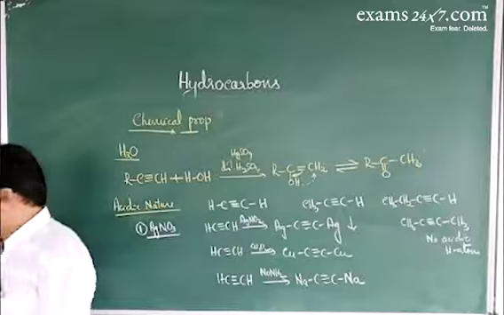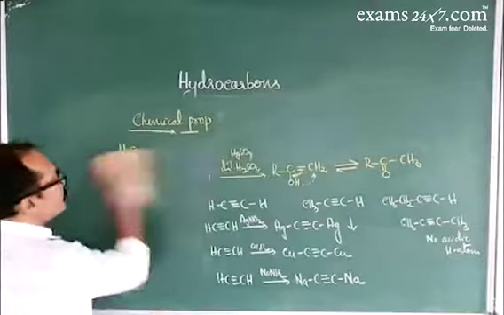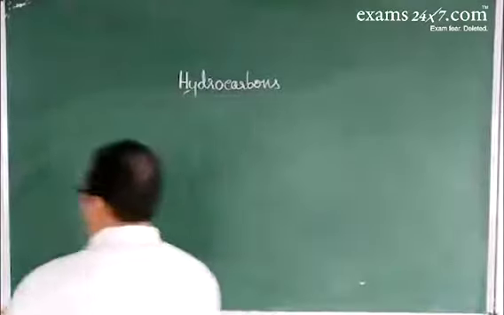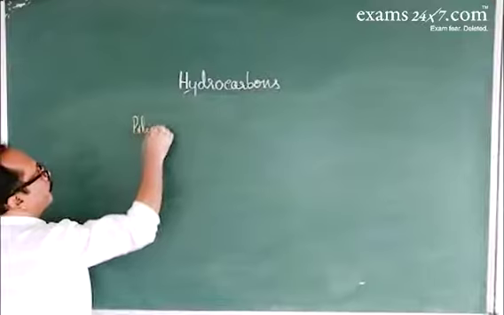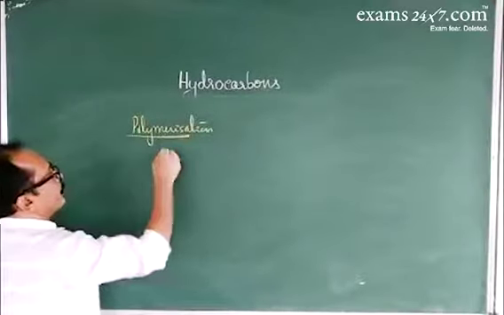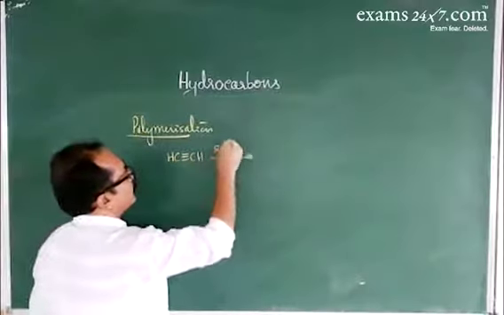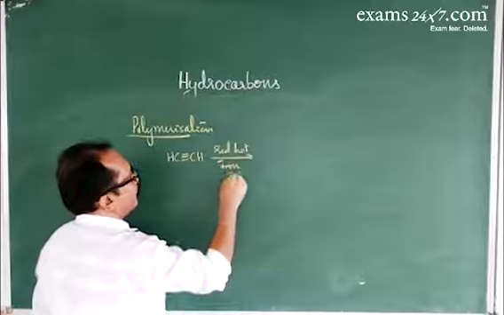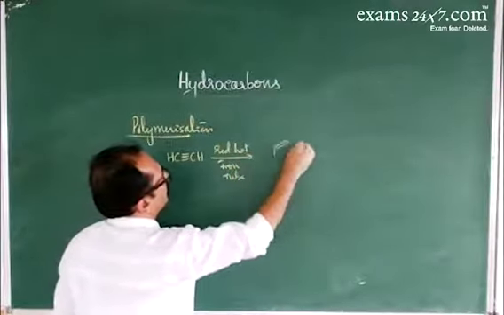Next, about the polymerization reaction. When acetylene is passed through a red hot iron tube, it undergoes polymerization to give benzene.